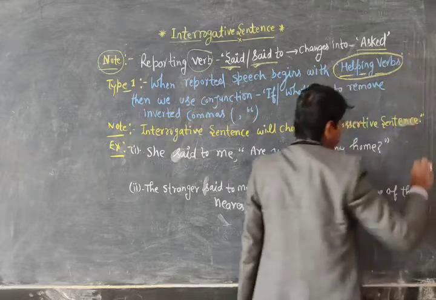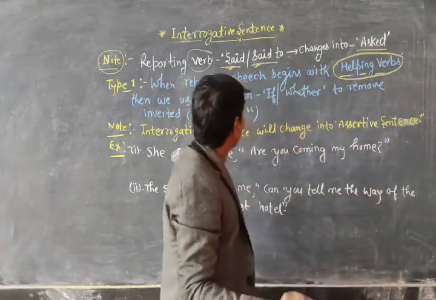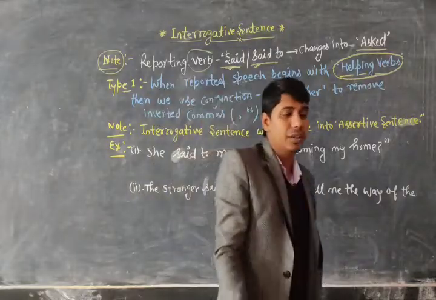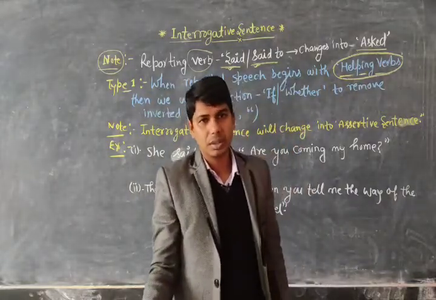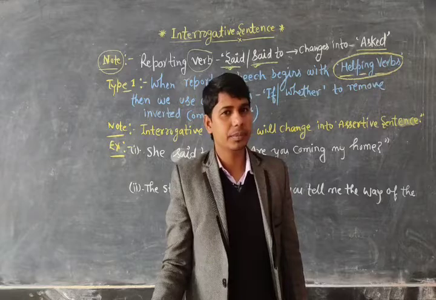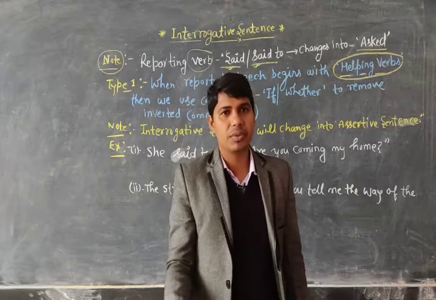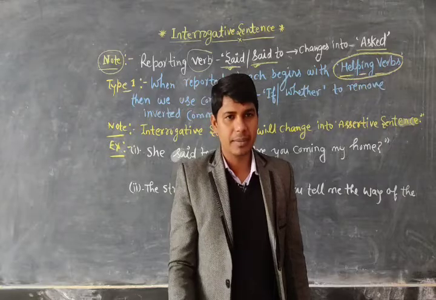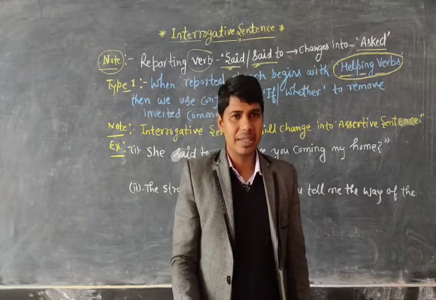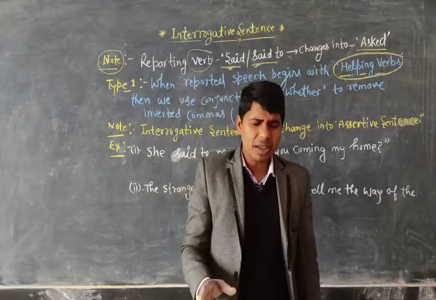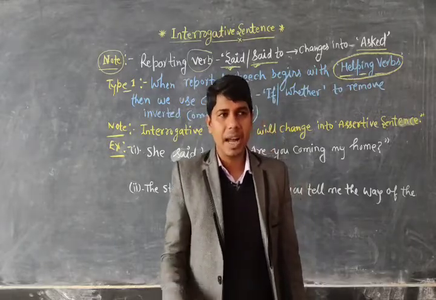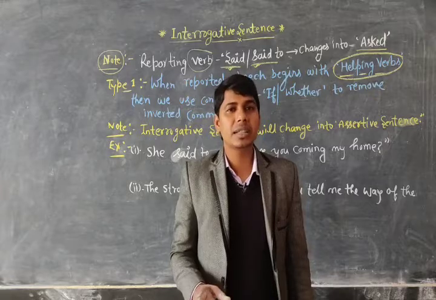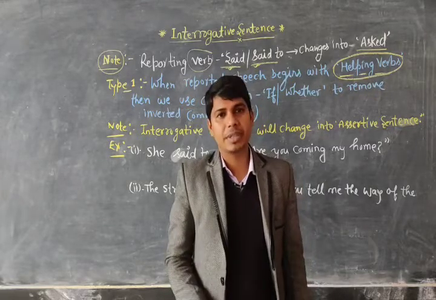Are you getting me? If the reported speech begins with a helping verb, like do, does, has, have, did, was, were, is, am, are, can, may, will, shall. These are all helping verbs, and we call these types of sentences yes or no types.